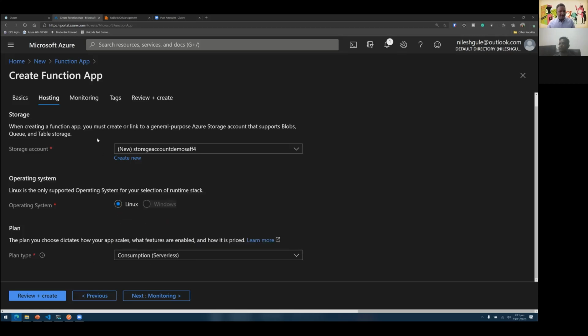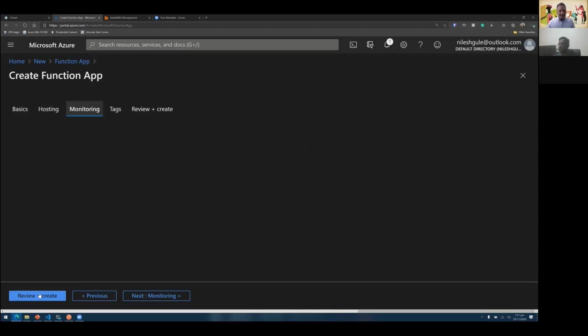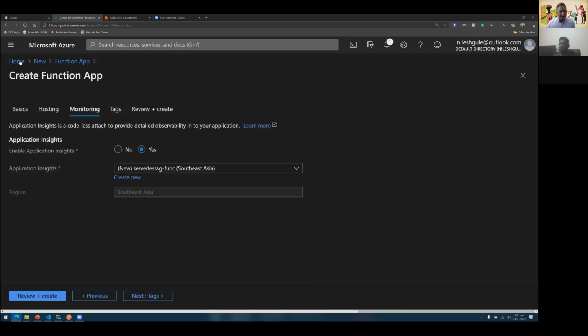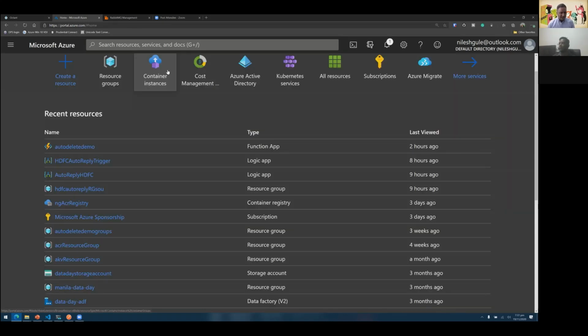If I'm okay with the other things, like if I want to enable monitoring and put some tags, finally I can do review and create, and this will create the function. So in the interest of time, I will just go back and use one of the functions which I've already created.